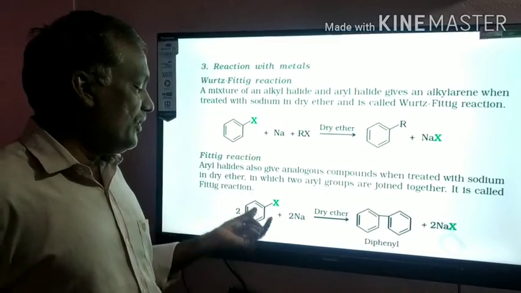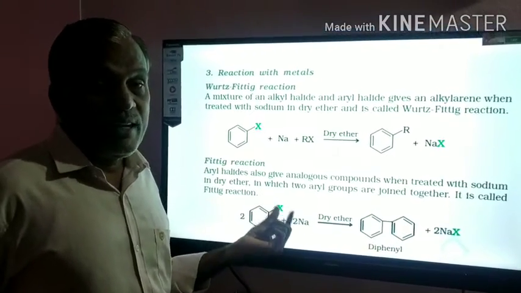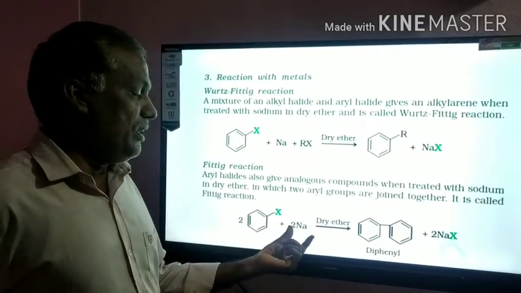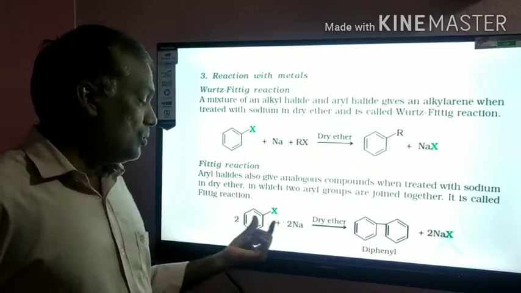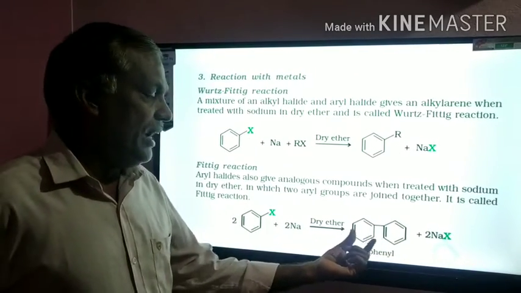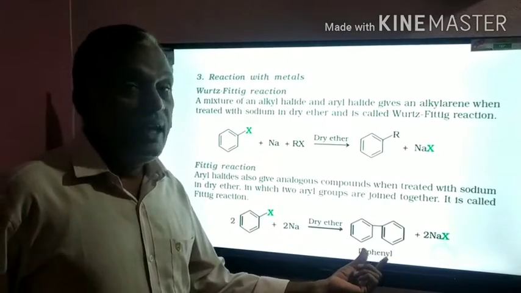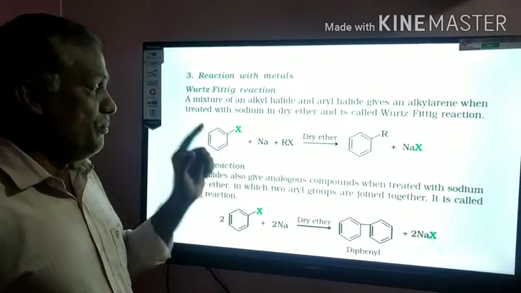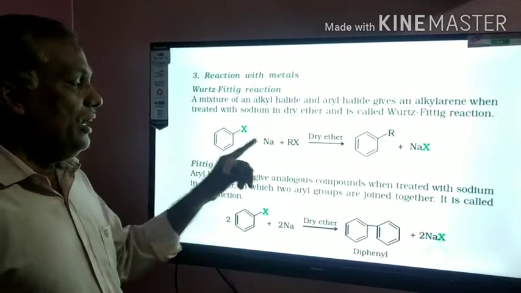So this is called the Fittig reaction. Fittig reaction is meant for aryl halides. Aryl halides with sodium metal in the presence of dry ether, two molecules will be added together and give the diphenyl compounds. Similarly, Wurtz-Fittig reaction means Wurtz reaction and Fittig reaction.